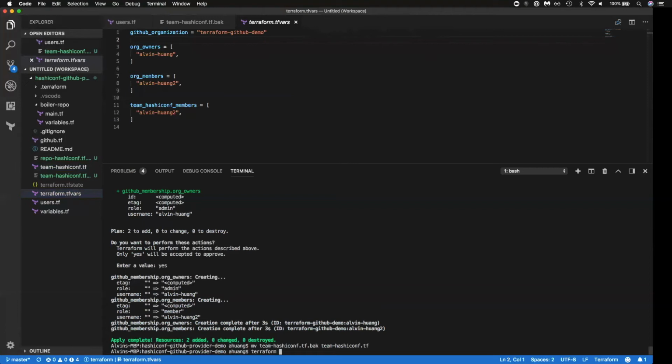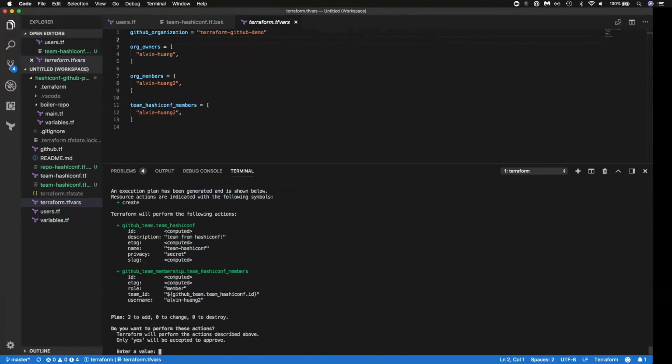So let's see what happens when we run Terraform apply. So notice how Terraform is not telling us that it needs to create the users anymore. These are just incremental changes to what it knows about or what is out there in the infrastructure already that it's managing. So Terraform is telling us that it will create a GitHub team resource, and it'll create the team that we want, and then it'll create a GitHub team membership resource and attach my second user as a member to that team ID. So when we confirm this,